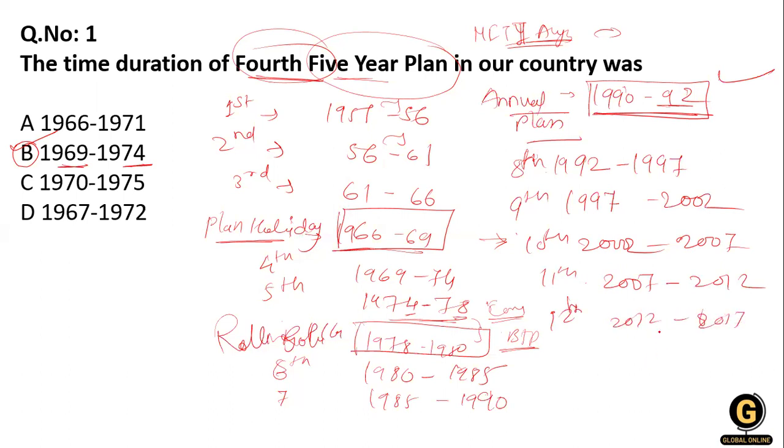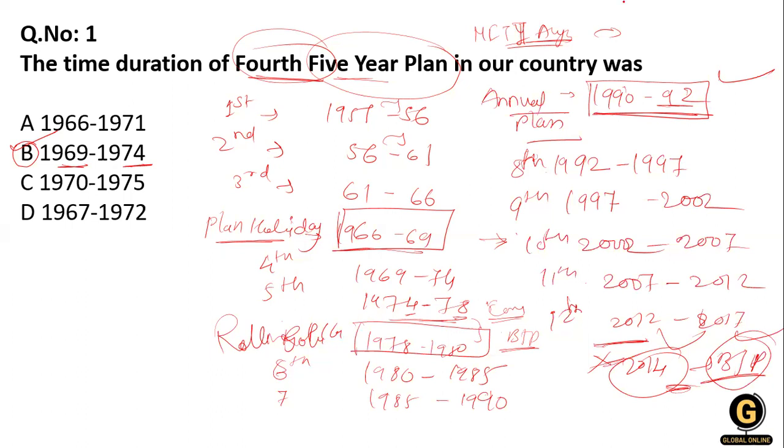But in 2014, the BJP was elected at the center, so they stopped the 5-year plan in 2014. Okay, so this is the 5-year plan.